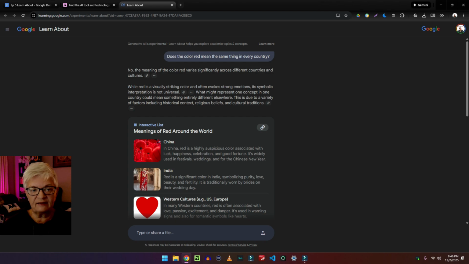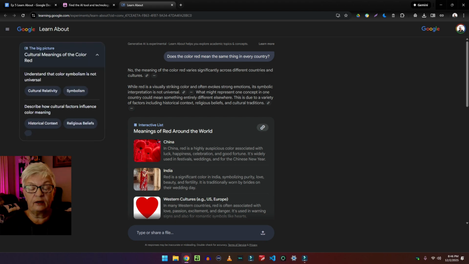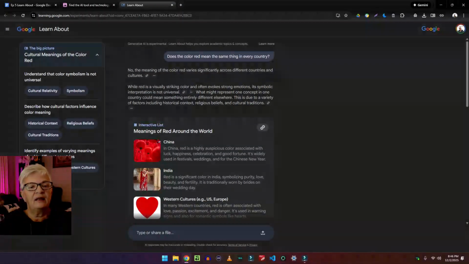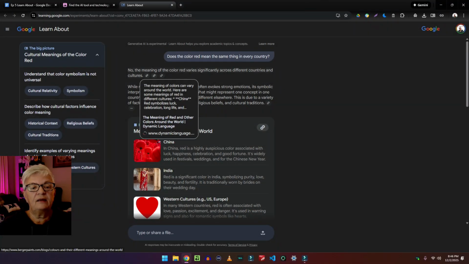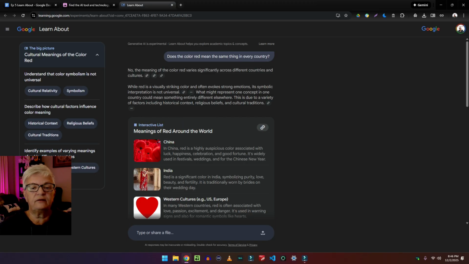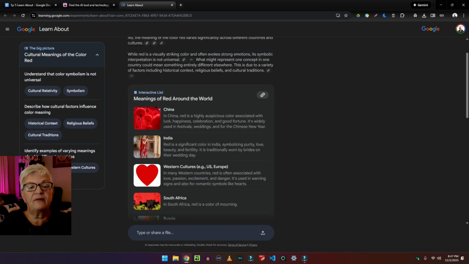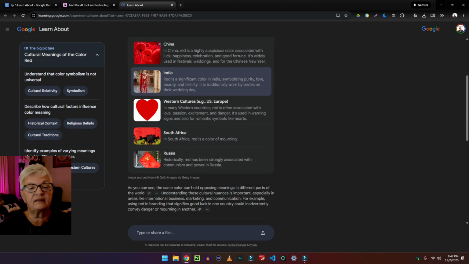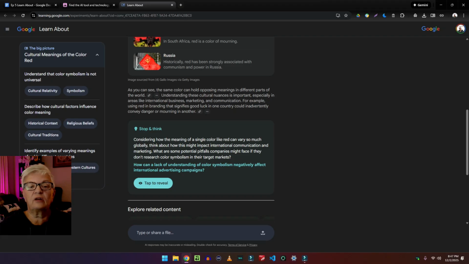And this is basically how the layout looks for the already made topics and even your own. So does the color red mean the same thing in every country was the base question. And then it says, no, the meaning of the color red varies significantly across different countries and cultures. And you can extend it here and you can find the links they used for searching. And then they have an interactive list, meaning of red around the world. And they have a few examples here. As you can see, the same color can hold opposite meanings in different parts of the world.